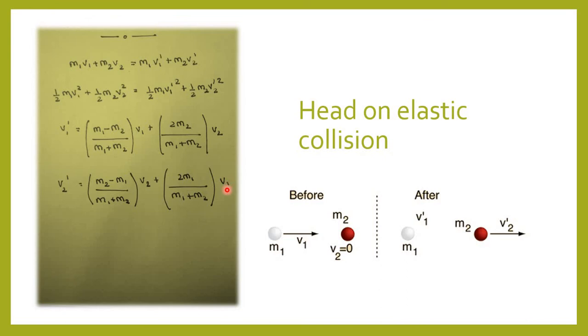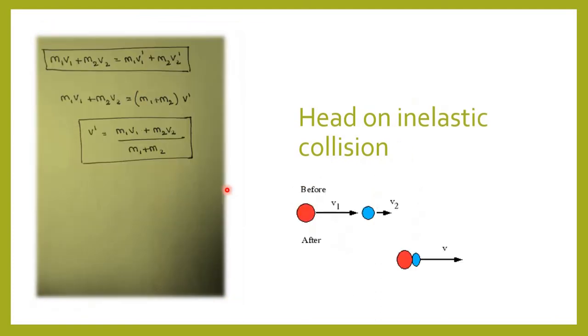Now we'll move on to the next type, that is, head-on inelastic collision. As we have discussed earlier, in an inelastic collision, the particles do not regain their shape and size completely after collision. Some fraction of the mechanical energy is retained by the colliding particles in the form of deformation potential energy.